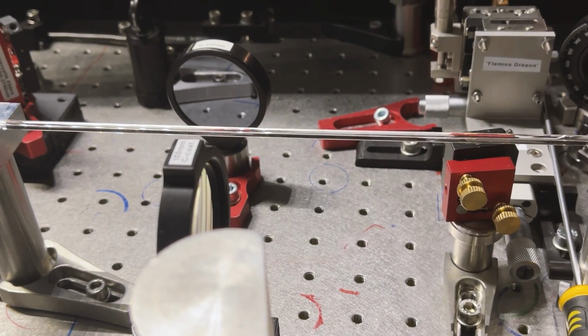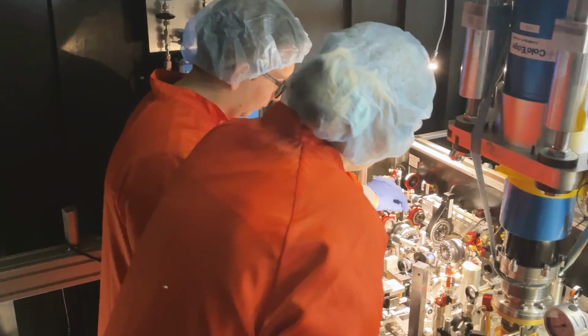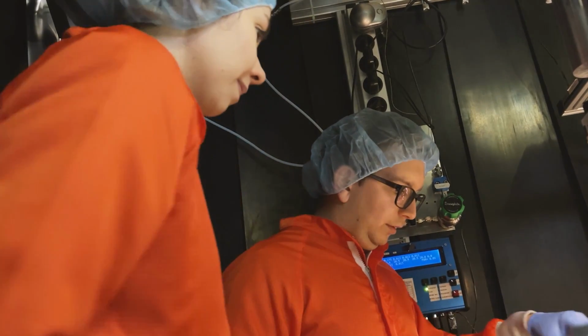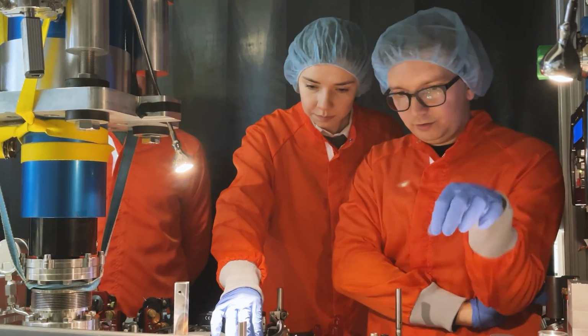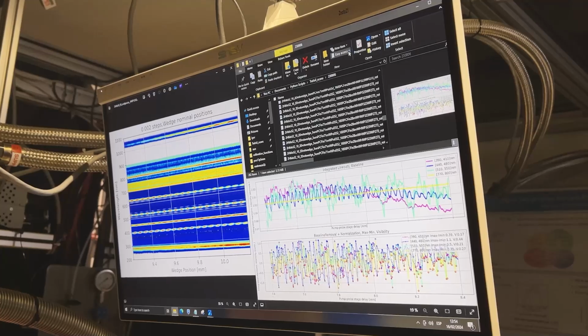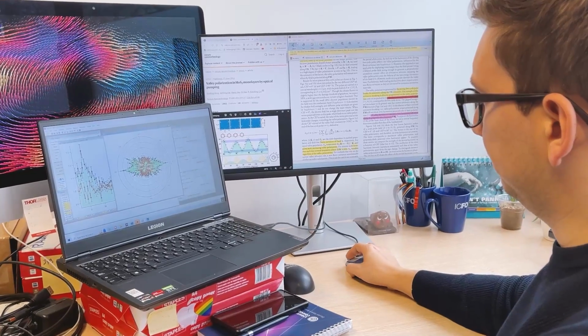This is a complicated experiment because you have three different laser beams that you all have to overlap in time and in space, and to get it all matching takes a lot of time, and you have to keep repeating it basically every day to realign it. So seeing the results that were at first contradicting the original theory was extremely exciting, but of course, as a scientist, you don't immediately jump on, let's say, believing it, but you want to verify it. So on one side, it was definitely excitement. On the other side, it was double-checking everything in the experiment. Have we done everything correctly? Are we understanding it well?